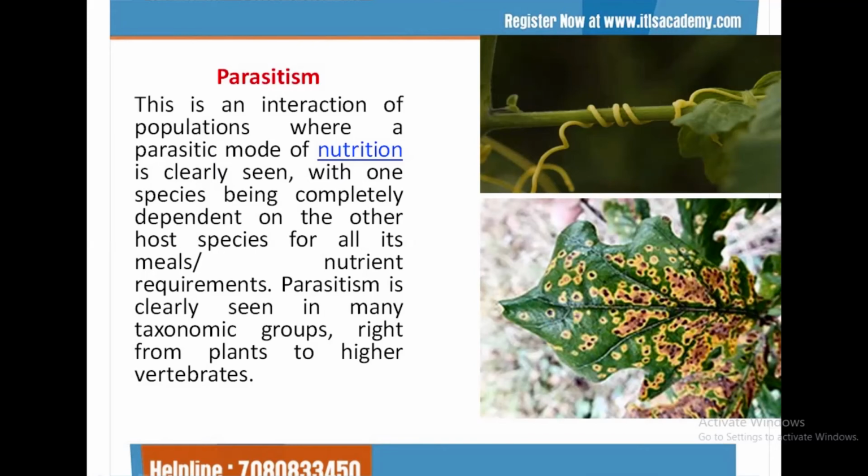Feeding on another species. One species makes their own food, but another species becomes a parasite to absorb that ready-made food. In the figure, you are seeing Cuscuta as an example of stem parasite.